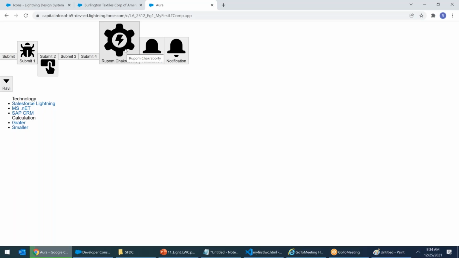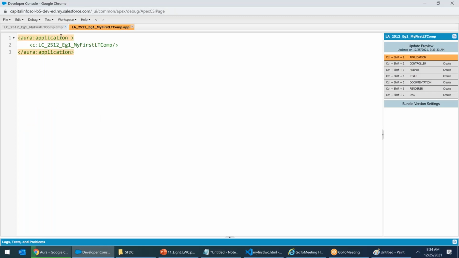See, here Ravi is coming up now. When you click Ravi, the menu comes. Under technology, you get a hand. Calculation is a header. If the site is down, knowingly I made the site down. Now I will say, okay, let's correct. Extends force SLDS. Now I'm extending this application to force SLDS. Now I will go ahead and refresh it. My site is up. Everything has got formatted in a proper way.